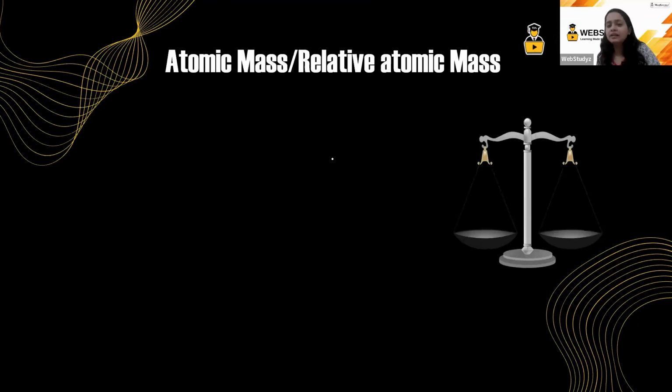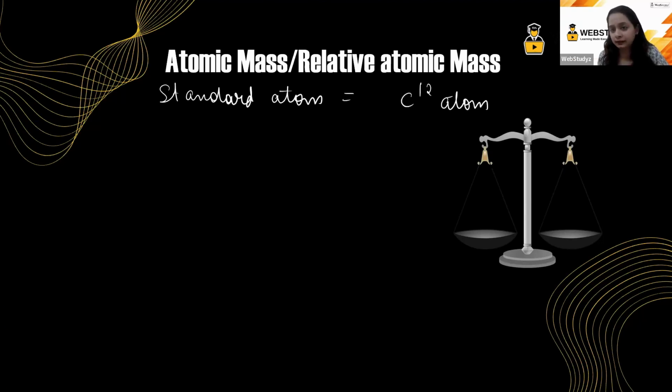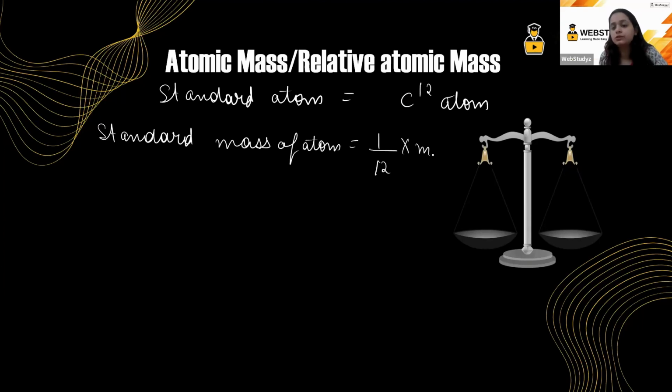Students, to measure the atoms, the same technique was used. That is, we took a standard atom. That standard atom was the carbon 12 atom. And the standard mass of the atom was equal to 1 by 12 into the mass of a carbon 12 atom. Yes, so it was equal to 1 by 12 into the mass of a carbon 12 atom.